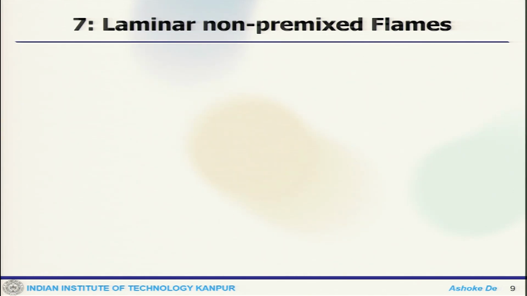Now, we assume a simple conical laminar diffusion flame. Here, molecular diffusion is considered only in the radial direction.